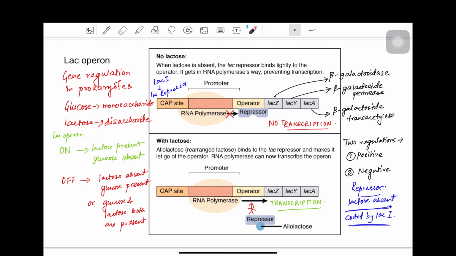Now we will also look at this CAP site. What is the role of this CAP site? And that is part of the positive regulation of the LAC operon.